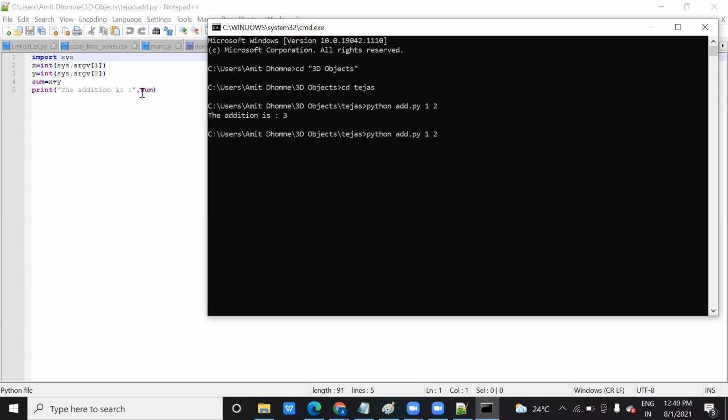Similarly, you just run once again. I am changing to 6 and 7. So this 6 will be assigned to this x, the first parameter, and 7 will be assigned to your second parameter. See this. Is it clear to you? Yeah.